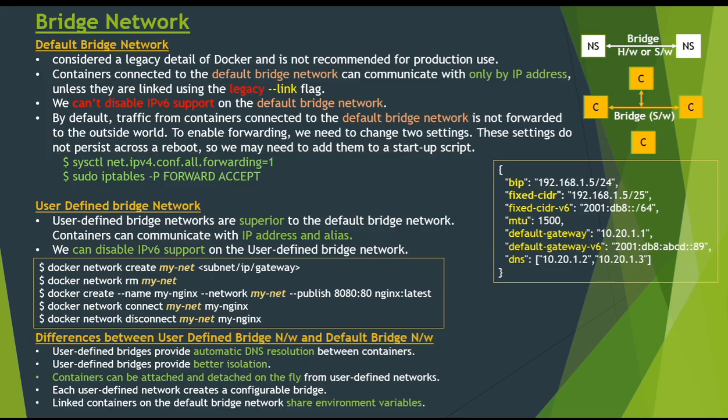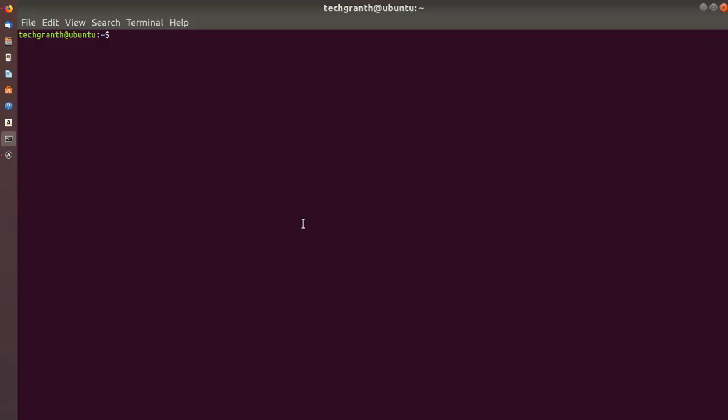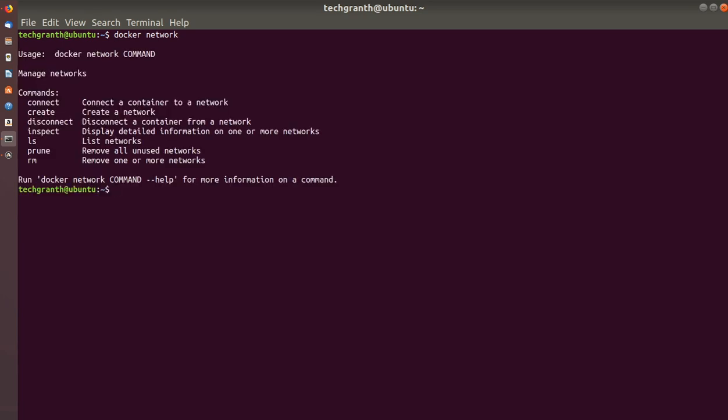Let's move to the terminal. So first of all, let's see what commands are available with docker network. If we just enter it, you can see we have these options with the docker network command: connect, create, disconnect, inspect, ls, prune, and rm. First of all, we will check the available Docker networks on our system.